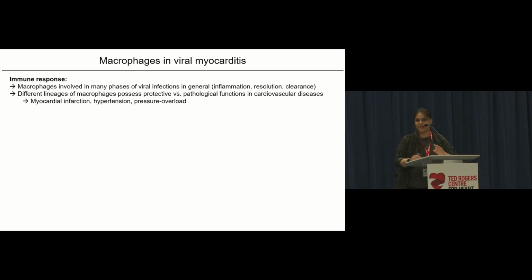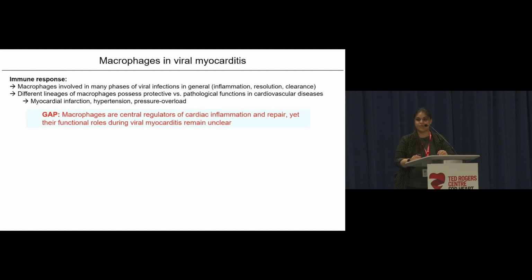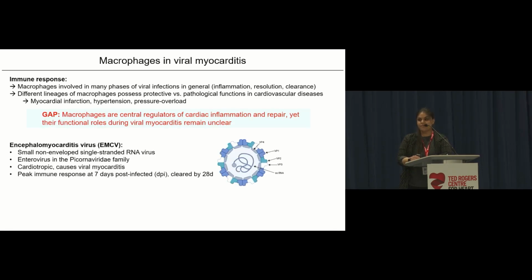But what I'd like to point out, and we've heard a little bit about this in the prior talk, is that different lineages of macrophages can possess different roles in cardiovascular diseases. So we've seen this in the context of myocardial infarctions and in hypertension. But the gap is that while macrophages are the central regulators of inflammation and repair, their functional role during viral myocarditis is unclear. And in the lab, we model viral myocarditis using the cardiotropic virus EMCV, which gives us a system to then study the functional role of these macrophages.